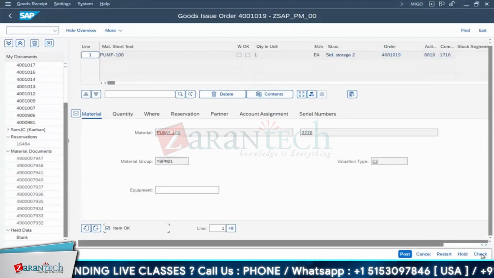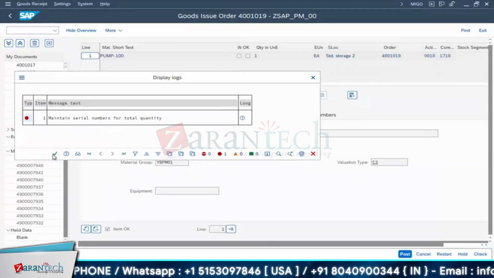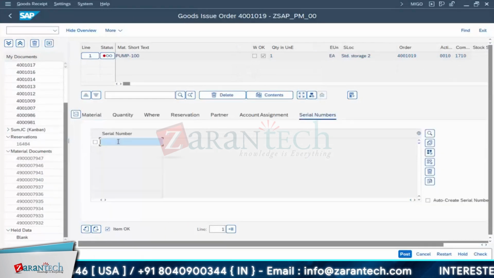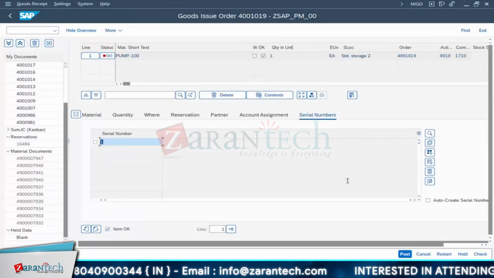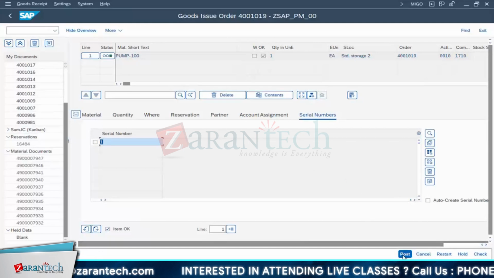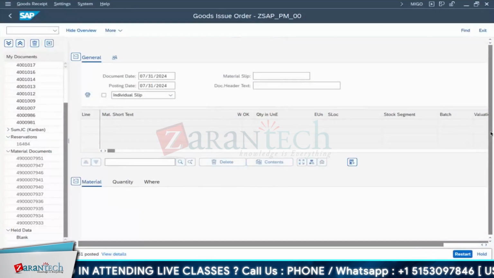Now check the item for any errors. It will tell you to maintain serial numbers for the total quantity. Which one do you want to pick up? Just to reconfirm, go for serial numbers. I will tell it one faulty material, 1. It will cross-check. Go for this, so the document is okay. Now post it. See, somewhere some 400, the cost, because you are picking this material. This is also a consumption.